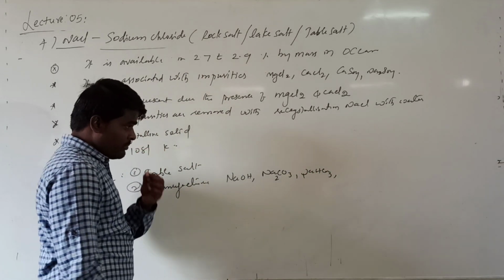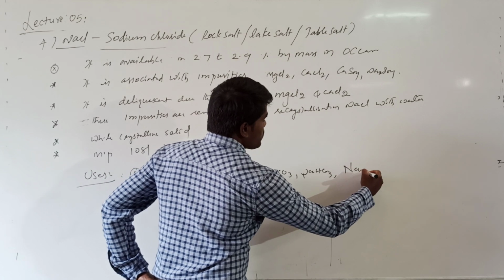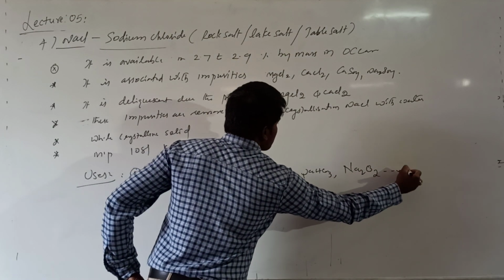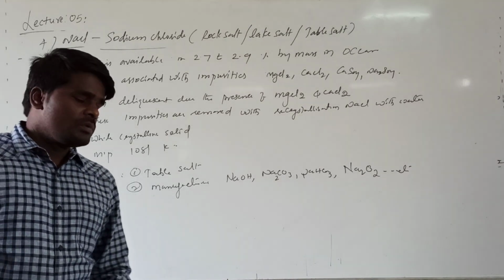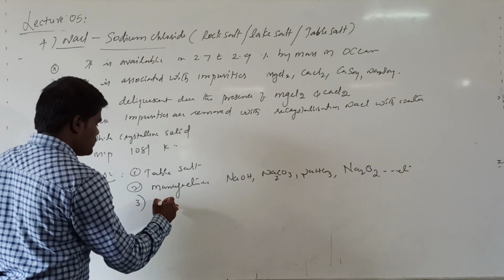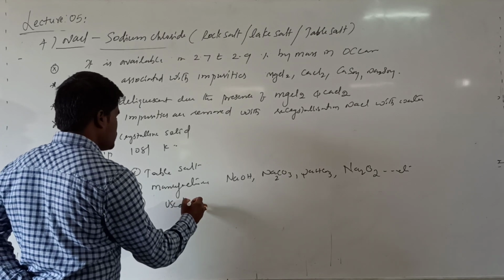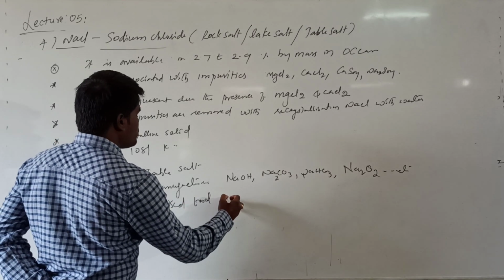It is also used in the preparation of sodium peroxide, etc. It is also used as a food preservative.